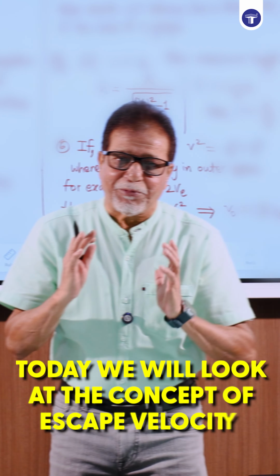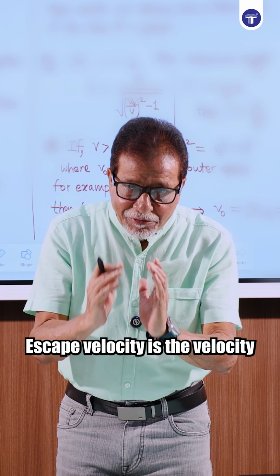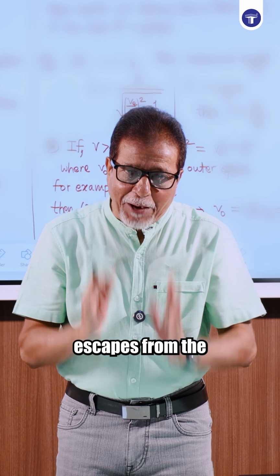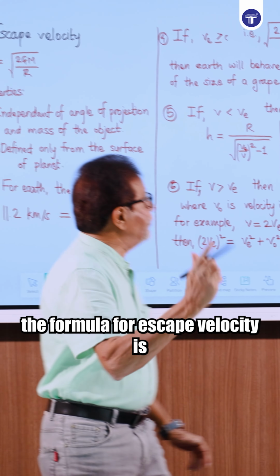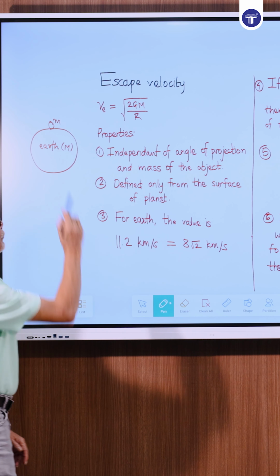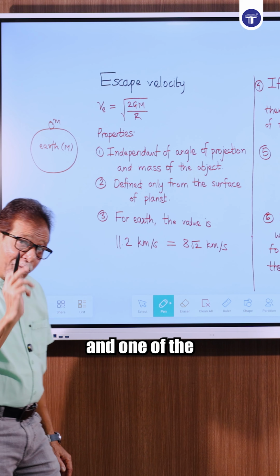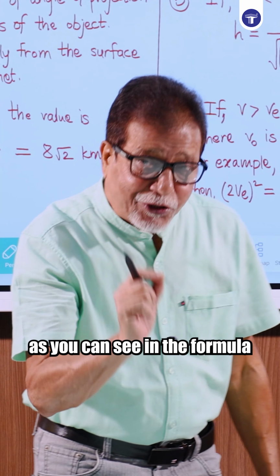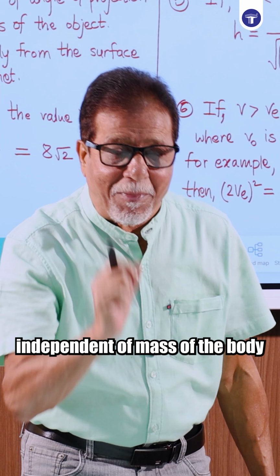Today we'll look at the concept of escape velocity. Escape velocity is the velocity given so that the body escapes from the gravitational field of the planet. The formula for escape velocity is v equals root of 2GM upon r. And what are the most important properties? Escape velocity is, as you can see in the formula, independent of the mass of the body.